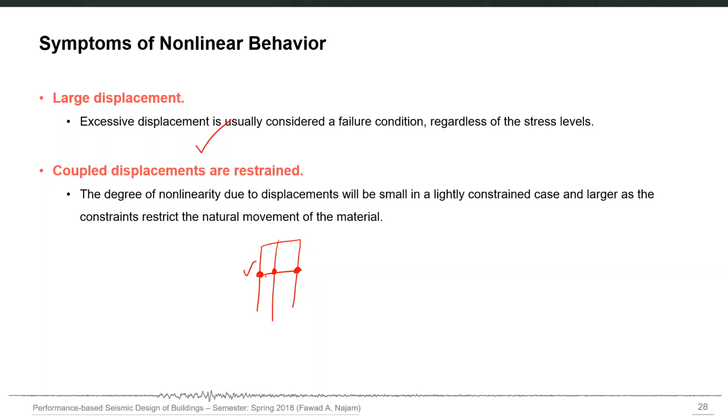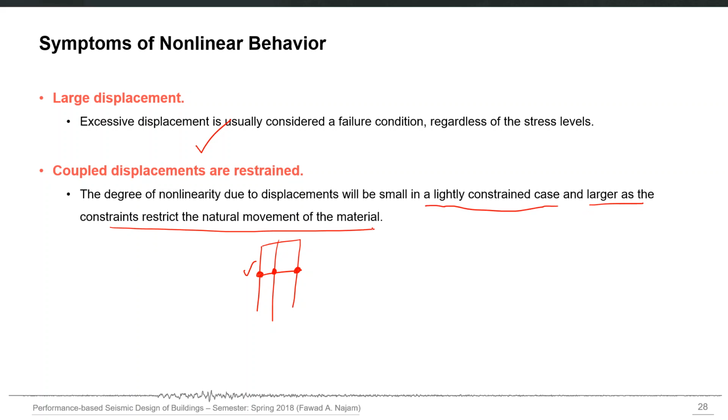In such a case, a structure which is largely constrained may have more nonlinear behavior compared to a lightly constrained structure. So the degree of nonlinearity due to displacements will be small in a lightly constrained case and larger as the constraint restricts the natural movement of the building.